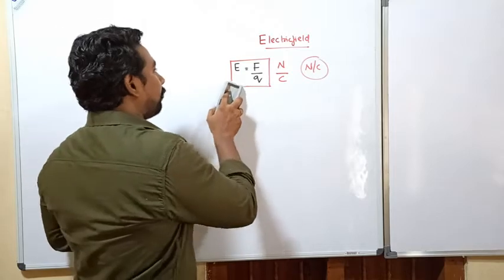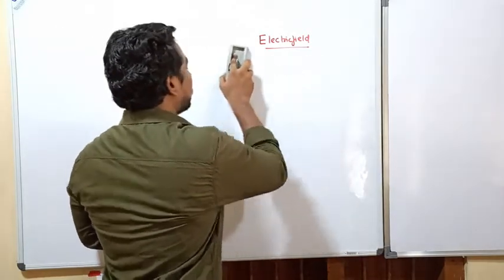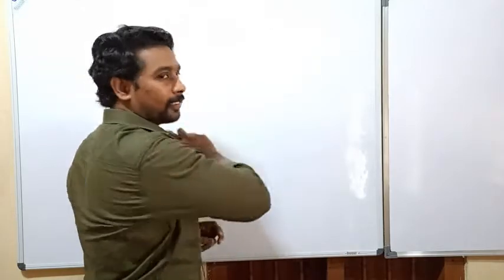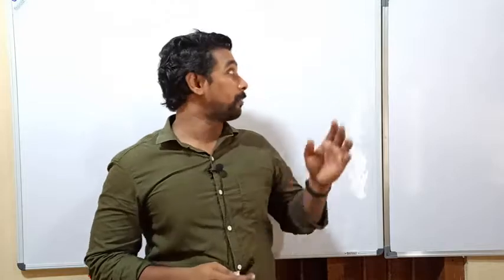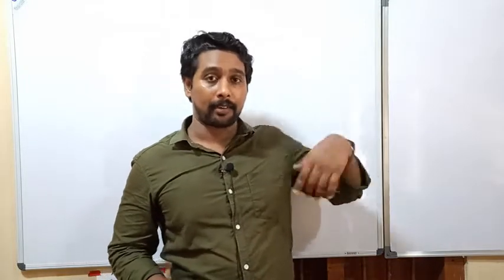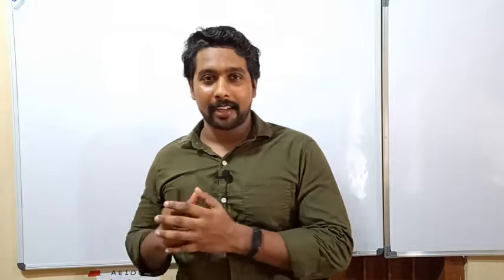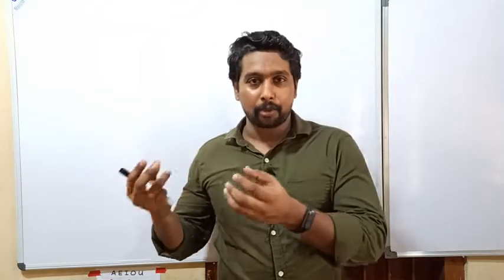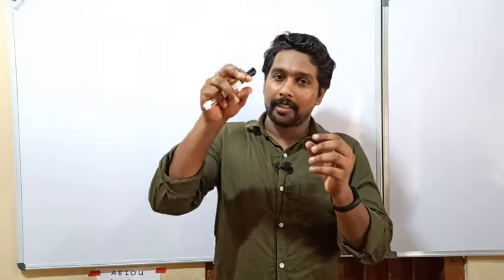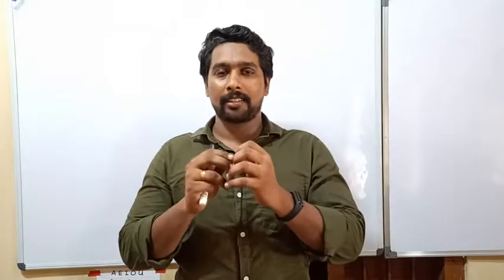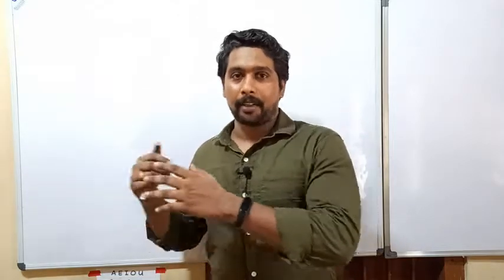Now we will learn another topic. These are the main topics. We have to learn so much about this electric field, which will come later. We have to find the electric field due to a point charge. What happens to two charges? What is the electric field due to two charges? Three charges? Four charges? And so on, a system of charges. That we will learn in part 3, part 4, etc.